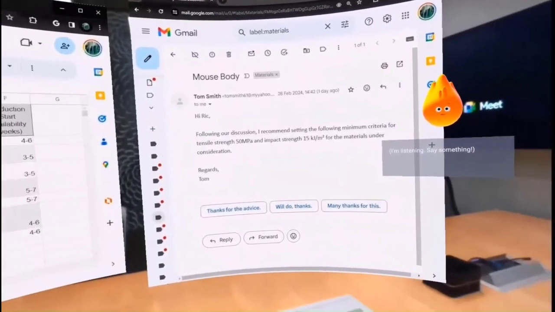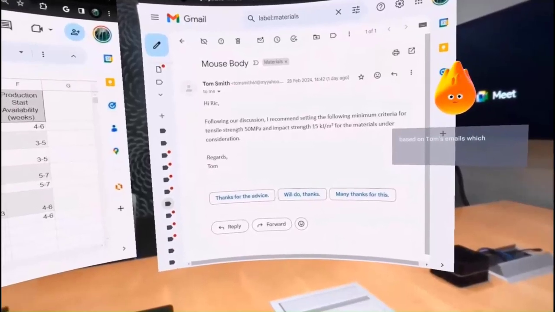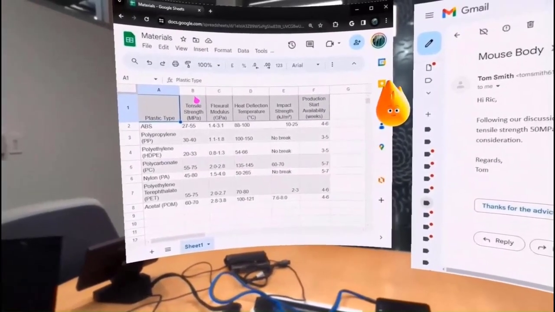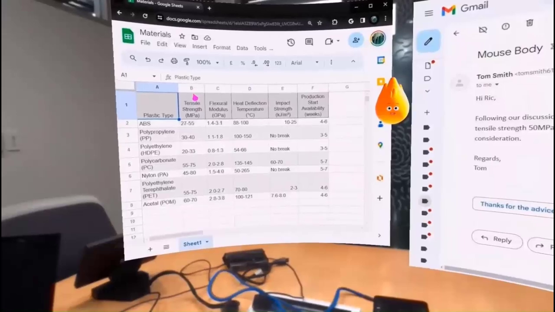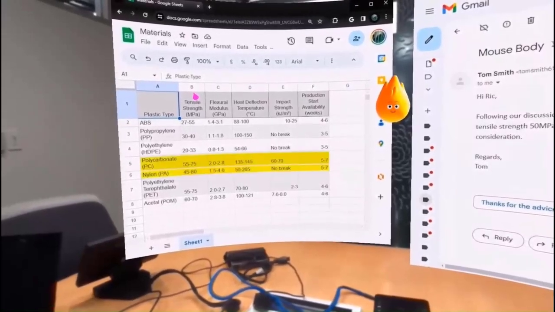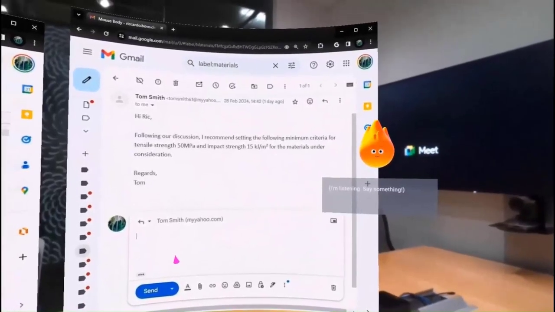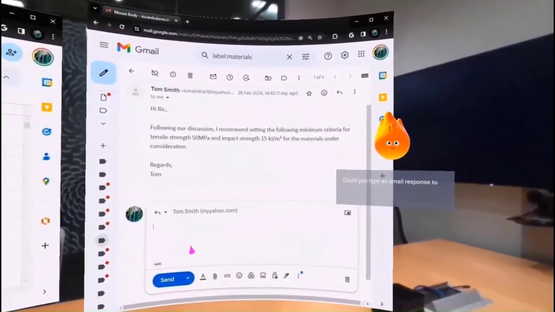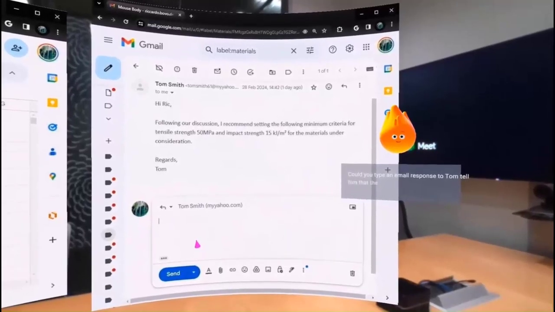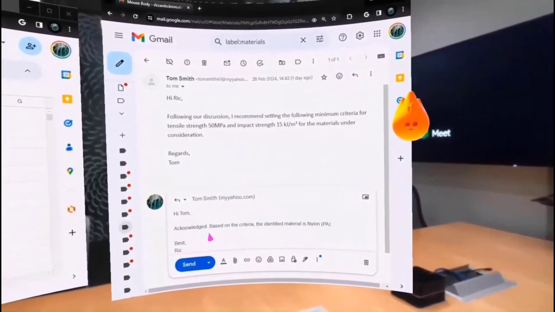Based on Tom's emails, which materials work best? Based on Tom's minimum criteria, the materials that meet these requirements are polycarbonate and nylon. I've highlighted the two options. Could you type an email response to Tom telling him that the chosen material is nylon? Yes, I will type a response based on the identified best material.